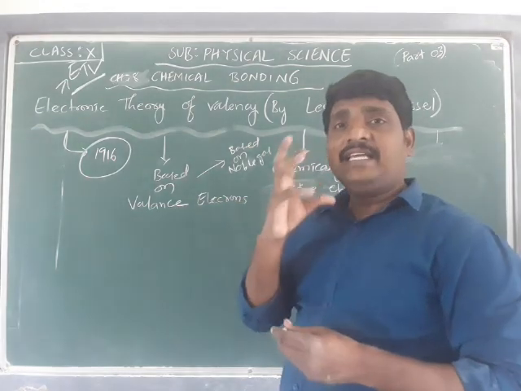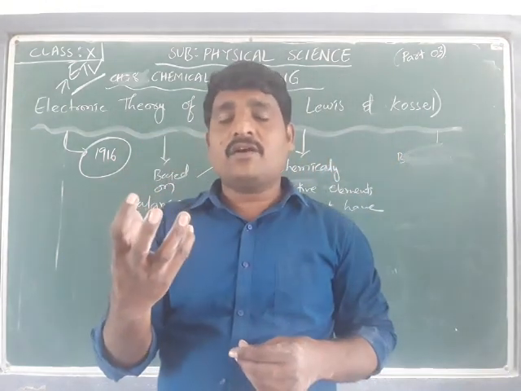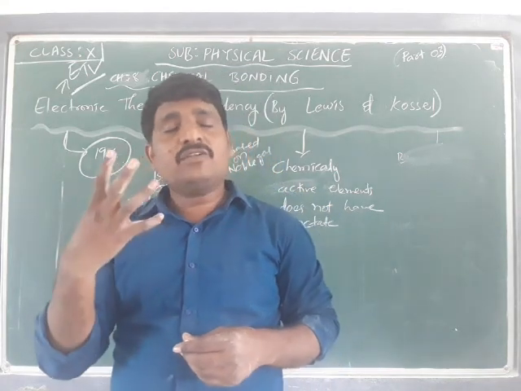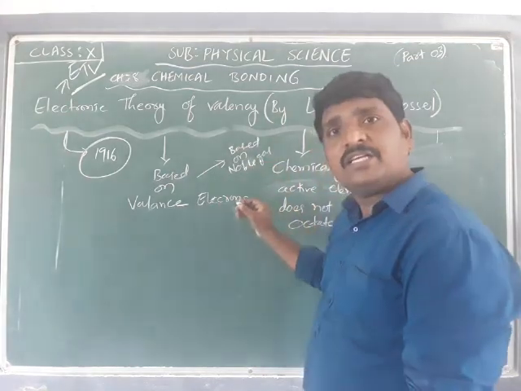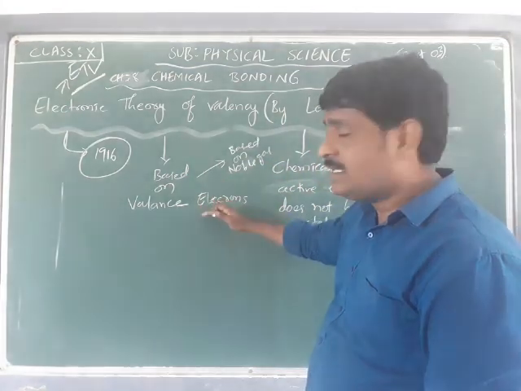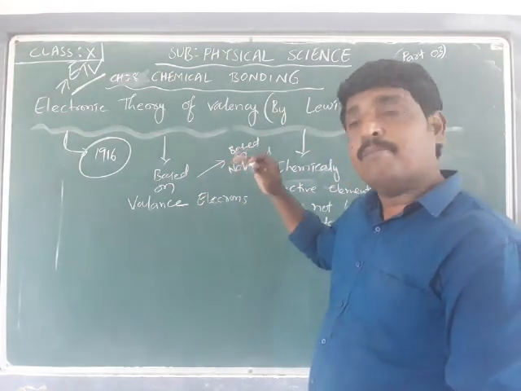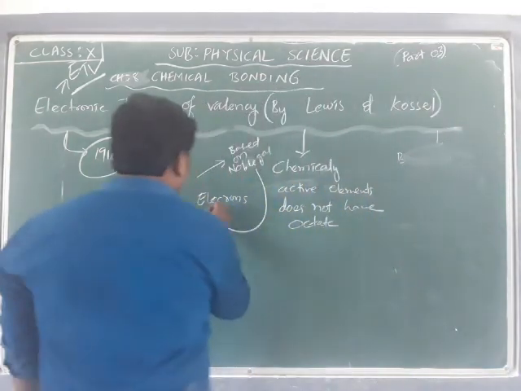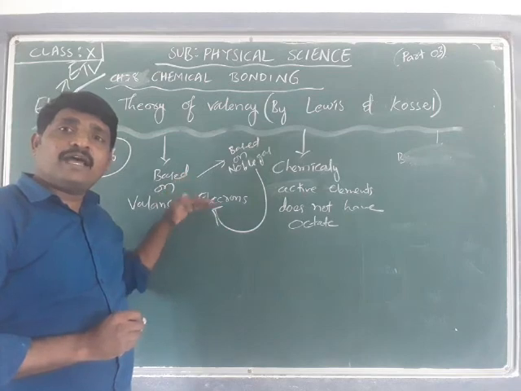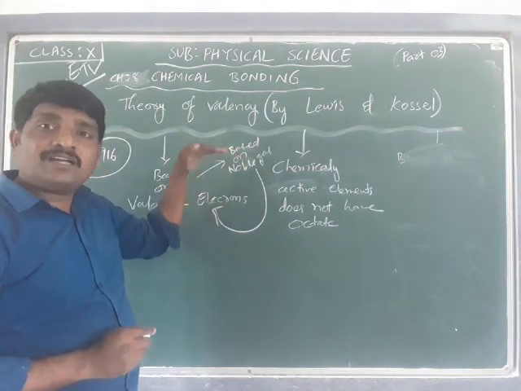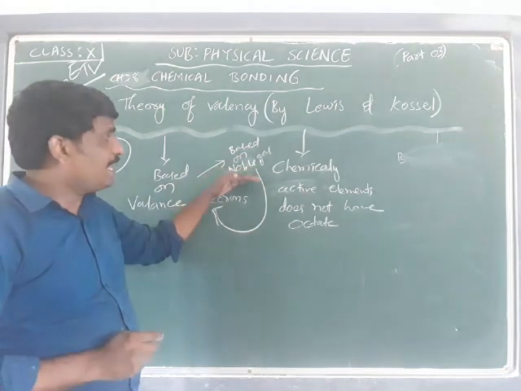To explain it based on valence electrons, they were observing the configuration of noble gases.